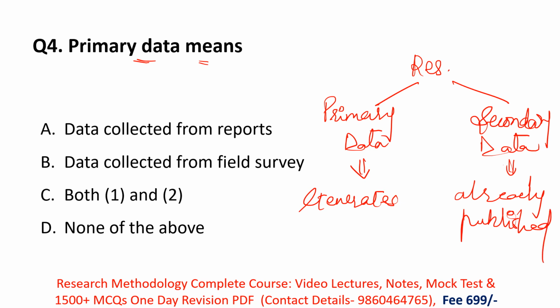Already published data is nothing but your references and bibliographies, in which you can find out what previous researchers did in journals, articles, and newspapers. So they are known as already published data, or secondary data. Okay, so let's solve this question.